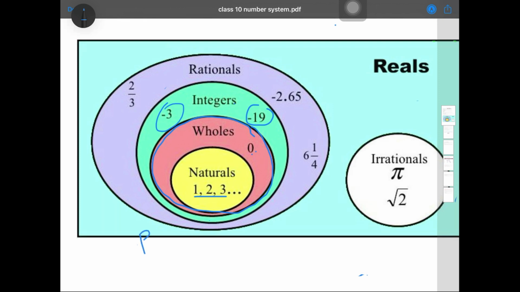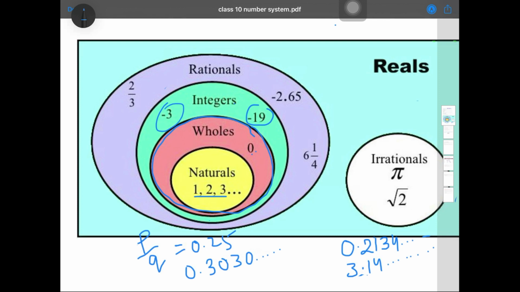Now you have the rational numbers, all the numbers which can be written in the form of p by q, or the decimal numbers which are terminating, or non-terminating but repeating. These kinds of numbers are called the rational numbers. Irrational numbers you have also studied in class 9: all the decimal expansions which are non-terminating and non-repeating, like pi. The value of pi is 3.14 and it continues and is not repeating. These kinds of numbers are the irrational numbers.